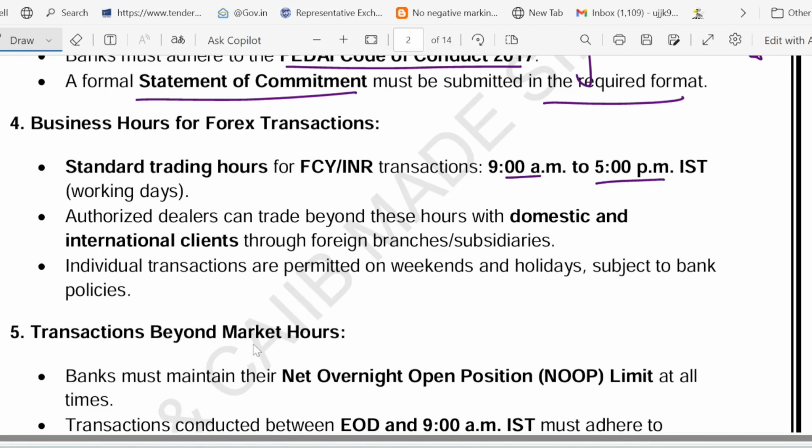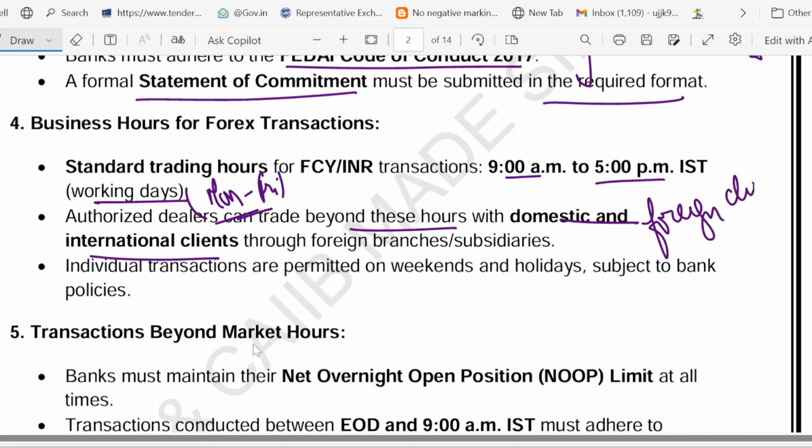9 a.m. to 5 p.m. IST, Monday to Friday. That is a working day, Monday to Friday. This is the standard forex trading hour. But banks can trade beyond this hour with foreign clients. Beyond this hour, banks can trade with domestic and international clients, that is called foreign client. So banks can trade beyond this hour with the foreign client.